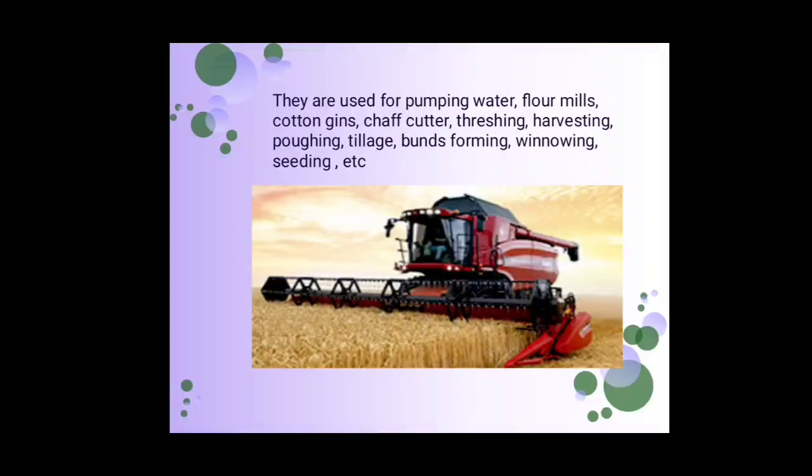That's why it is called a combine harvester. Thank you. Hope all of you understand the sources of farm power. Basically, three sources we have discussed here: human, animal and mechanical. Thank you.